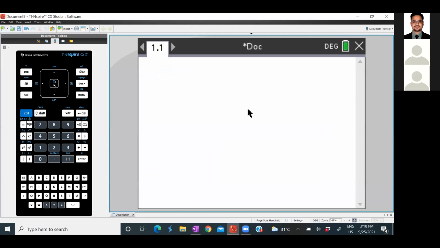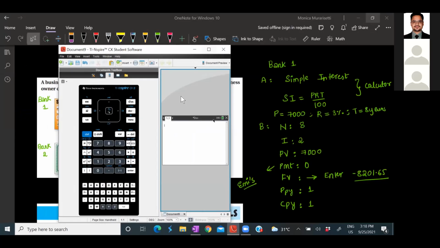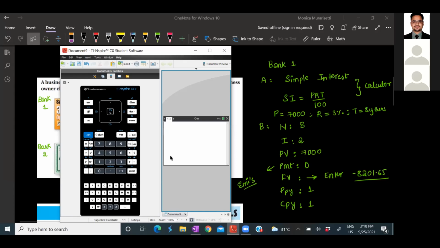So it is 7,000 times 3% times 8, and this should be divided by 100. So put it in brackets and divide by 100. So 1680 is your simple interest. So what is the total amount that you get?